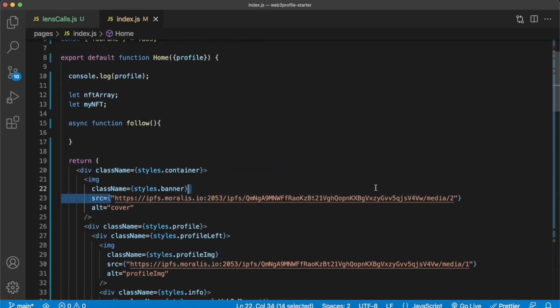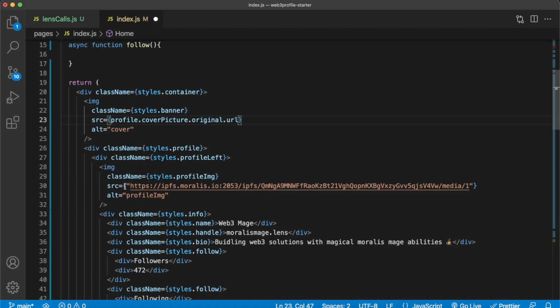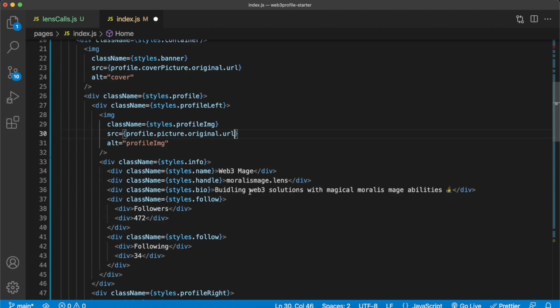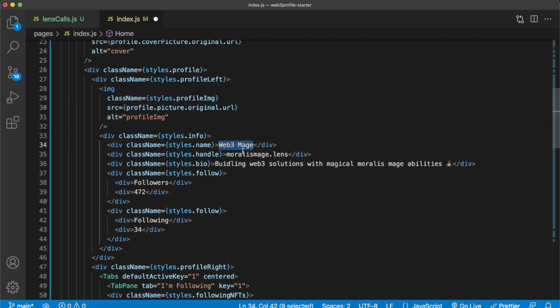photo. Let's remove the default photo, and now from our profile object, get the cover picture original URL. Same thing for our profile image, remove that, get from our profile object the picture original URL. Then for our name, we can do all this. Let me just fill the name, handle, and bio quickly, like so.